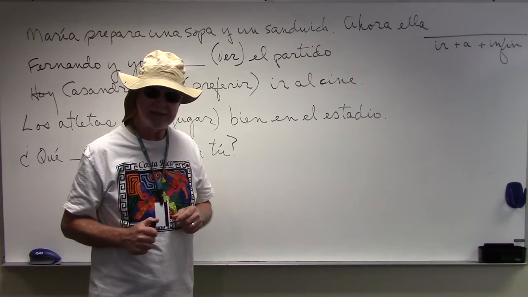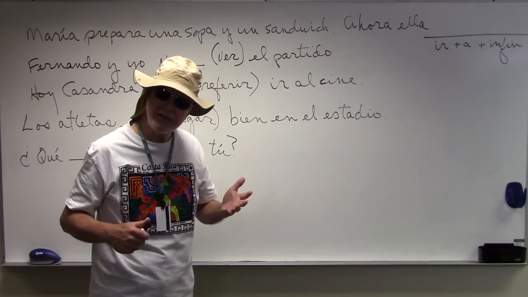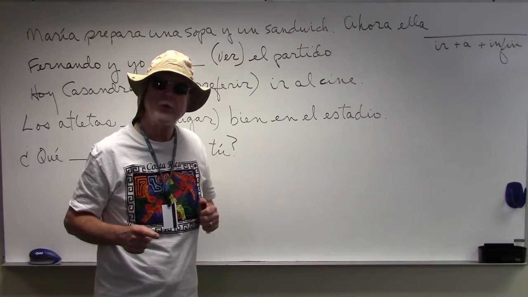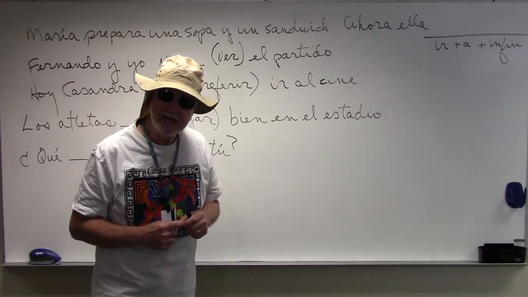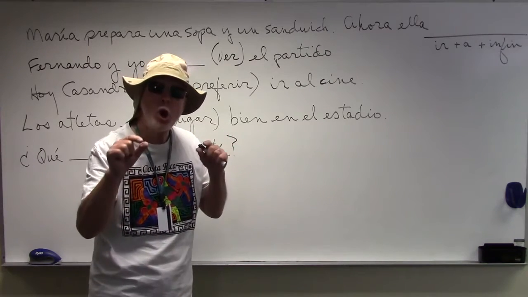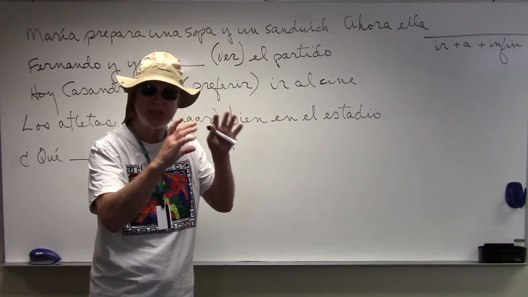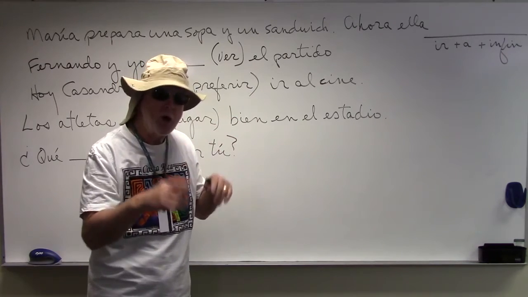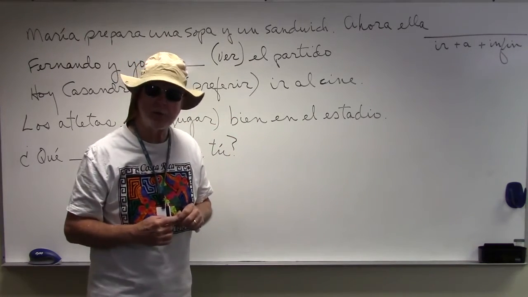And we'll finish up with the irregular first person singular forms of verbs. That is to say, like tengo has an irregular first person singular. Yo tengo. Vengo, yo vengo. There are several others, and we'll talk about those as well.